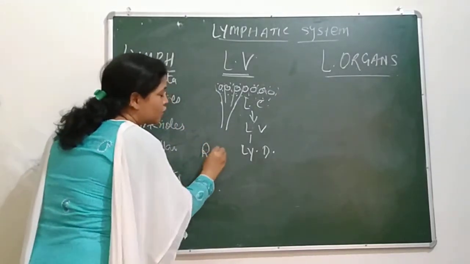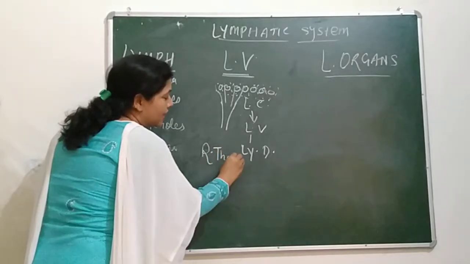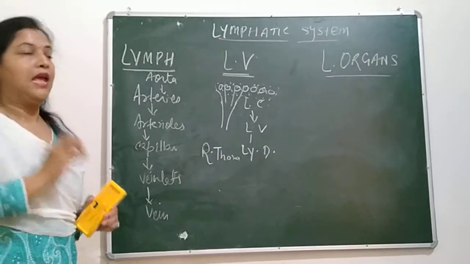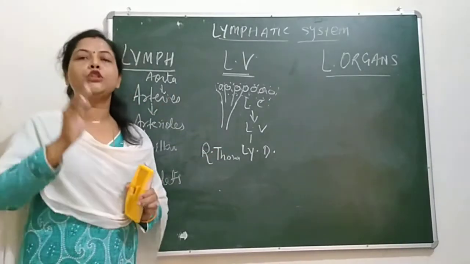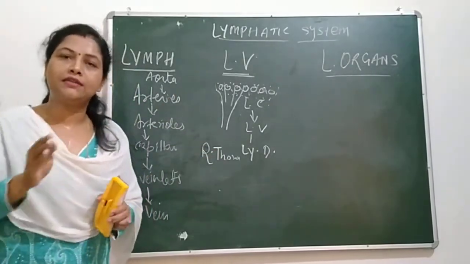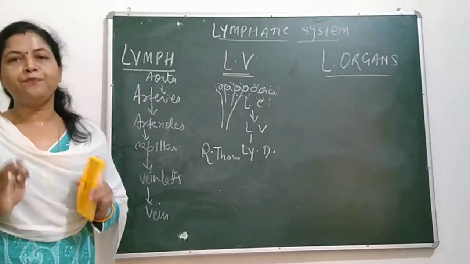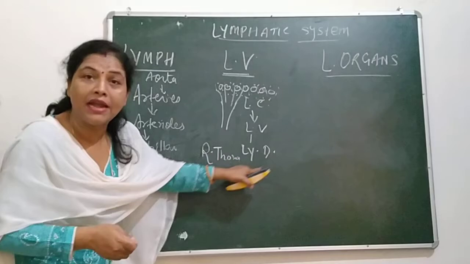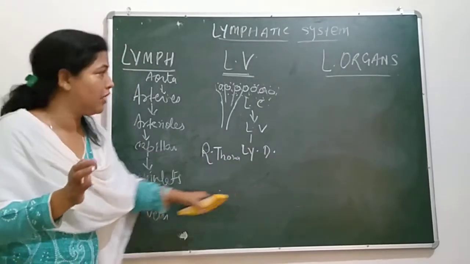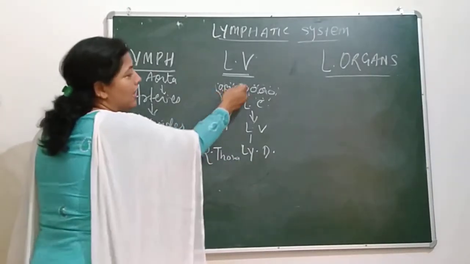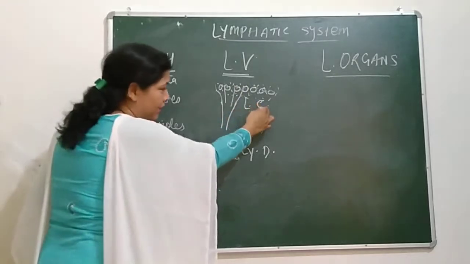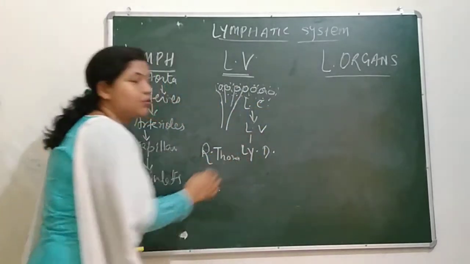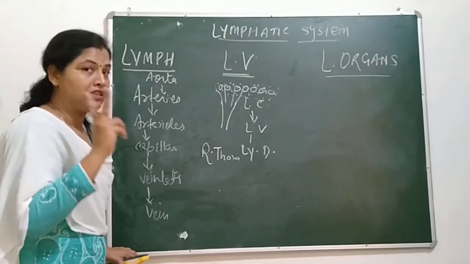The first one is called the right thoracic lymphatic duct, and the other one is the left thoracic lymphatic duct. Be very careful: first of all, lymph is collected by lymph capillaries, then it goes to lymphatic vessels, and then from the vessels it goes to the two major lymphatic ducts.